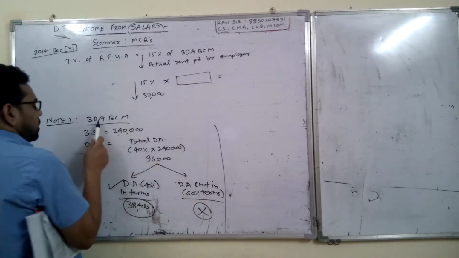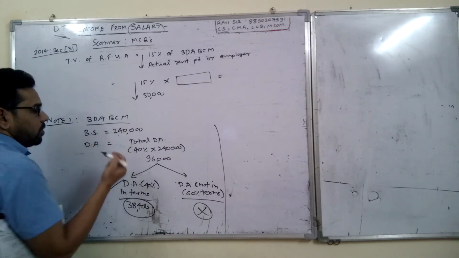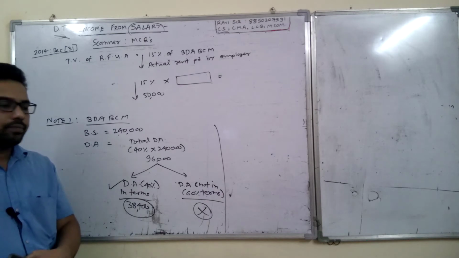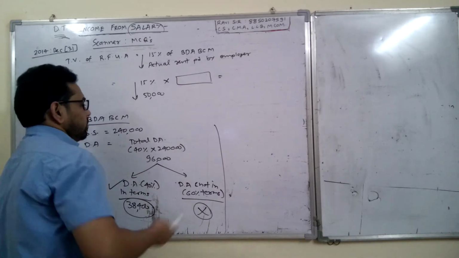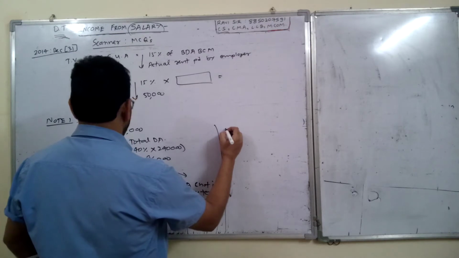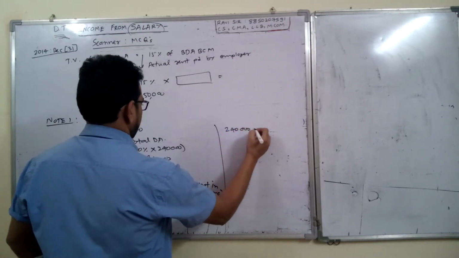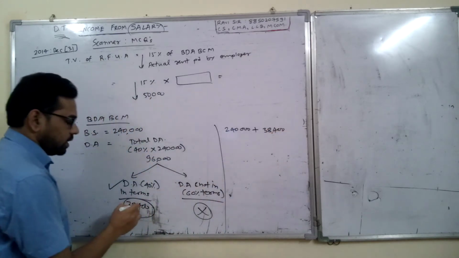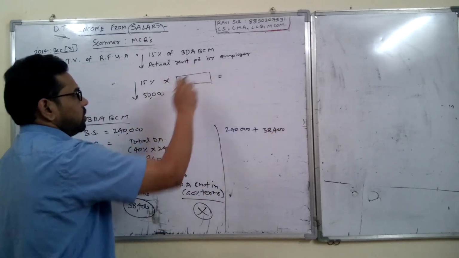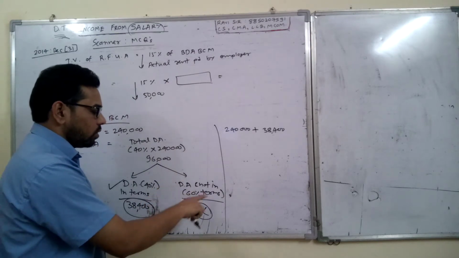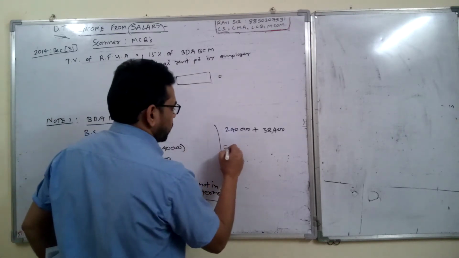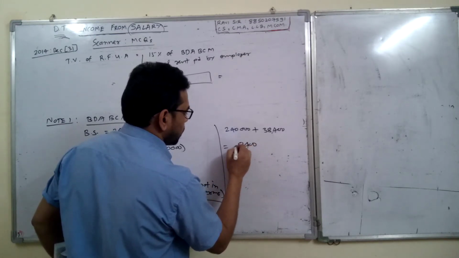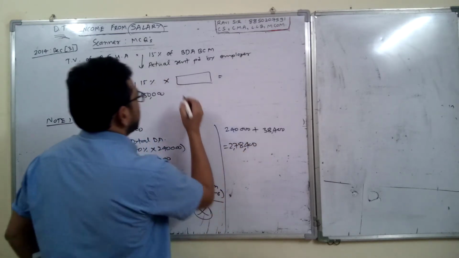Then again, A for other allowances, B for bonus, C for commission, M for monetary payments. And if you see the question, these details are not given. So in BDA BCM we have to add only two things, which is 2,40,000 plus 38,400, which is DA in terms. Because in this formula we use only DA in terms, DA not in terms is ignored. So 2,40,000 plus 38,400, so you get 2,78,400.